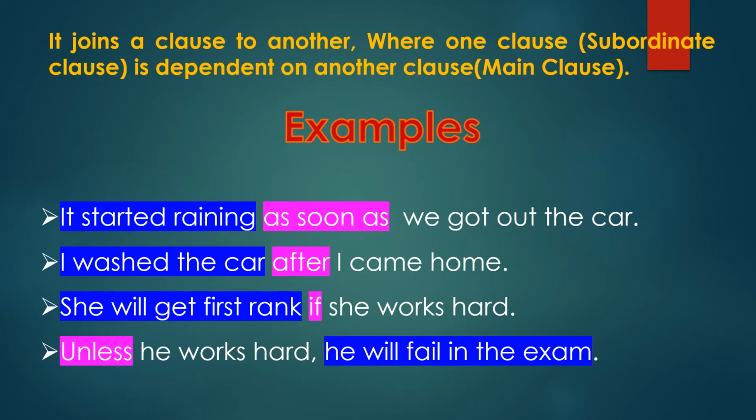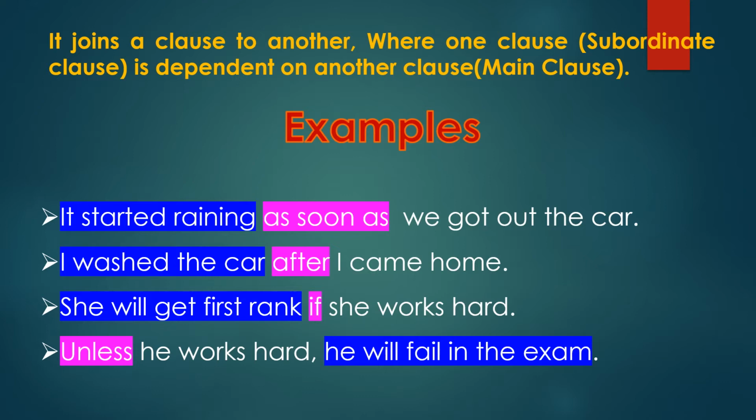Let us check the first one. It started raining as soon as we got out of the car. It started raining is the main clause. We got out of the car joins with the word as soon as. As soon as we got out of the car is the subordinate clause.